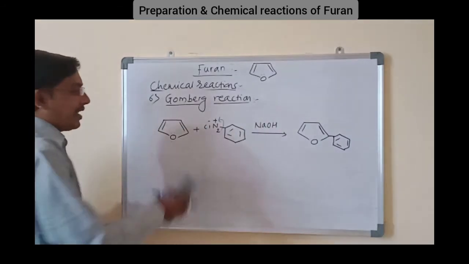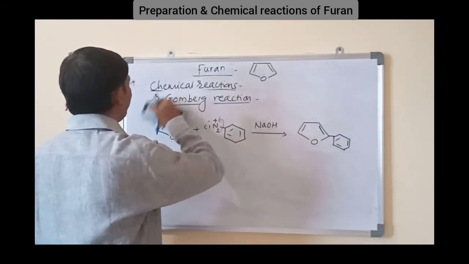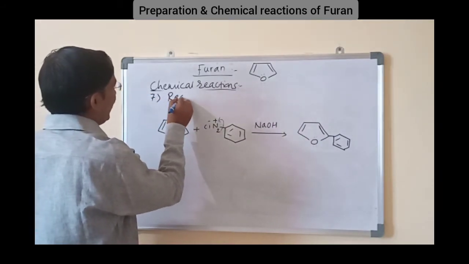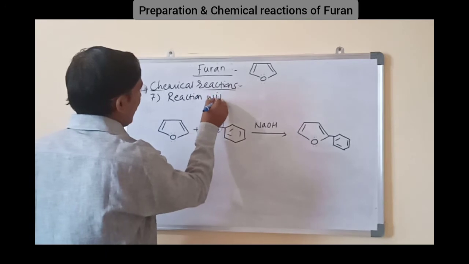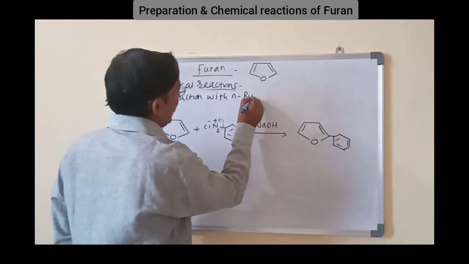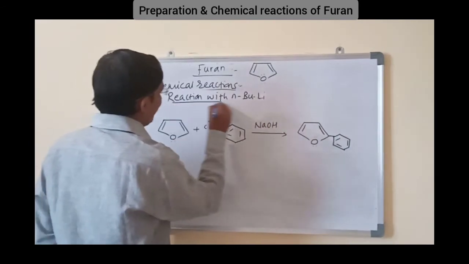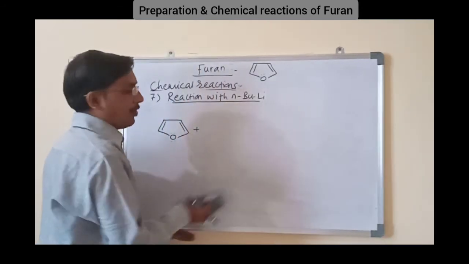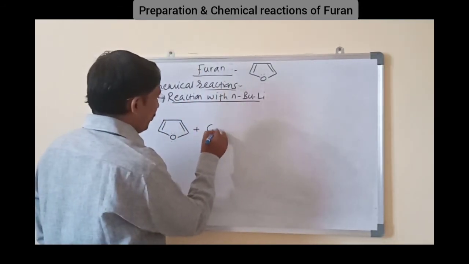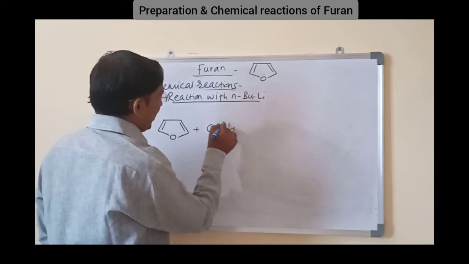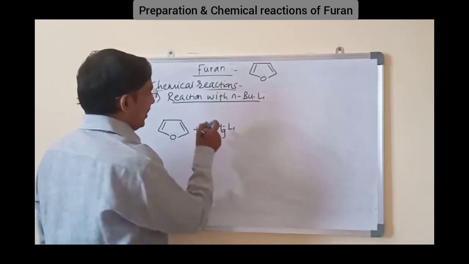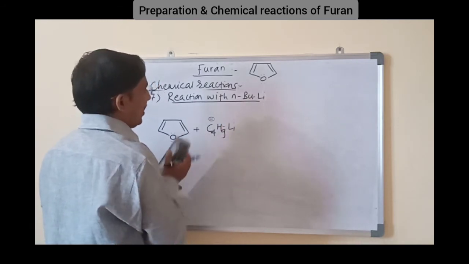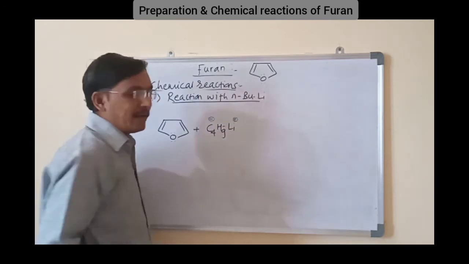Next reaction is the reaction with n-butyl lithium. Here this n-butyl lithium is an organometallic compound, C4H9Li. Here C4H9 is an alkyl which is negative, and here lithium has the positive charge. Okay, organometallic compound.